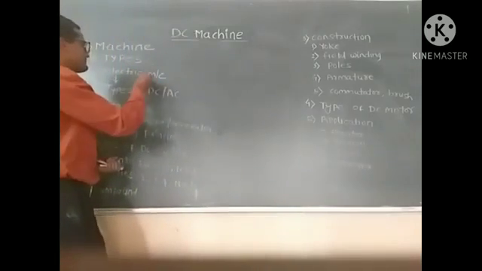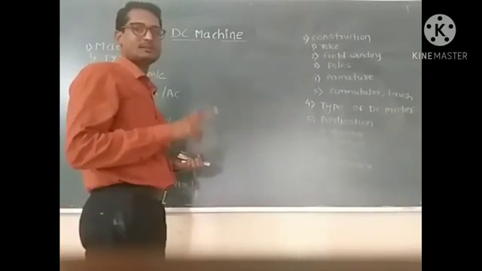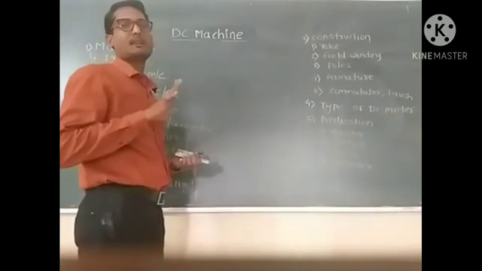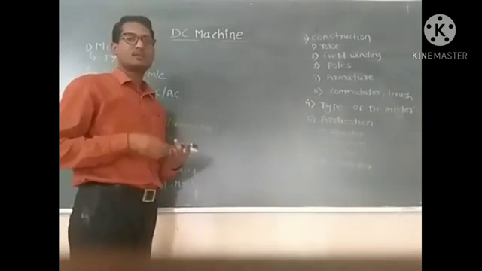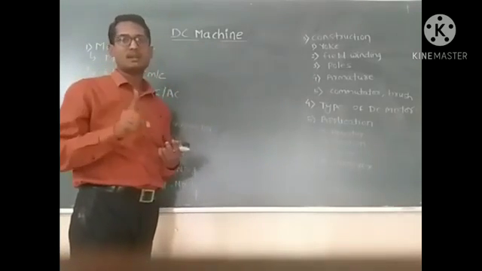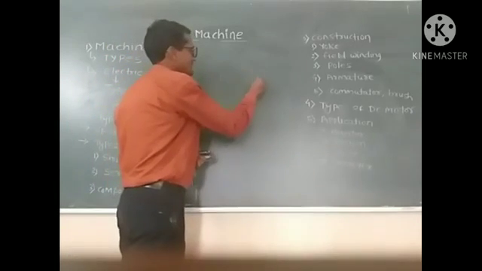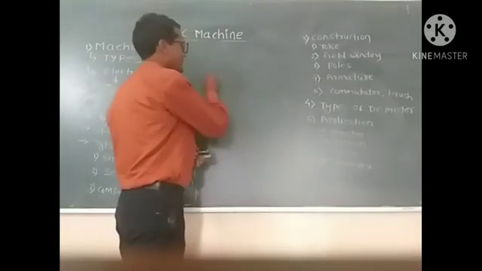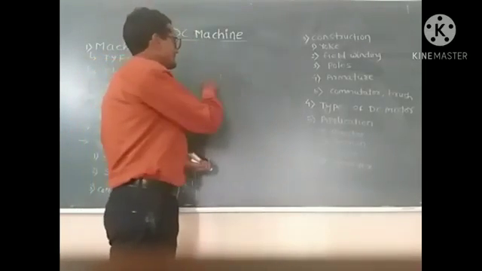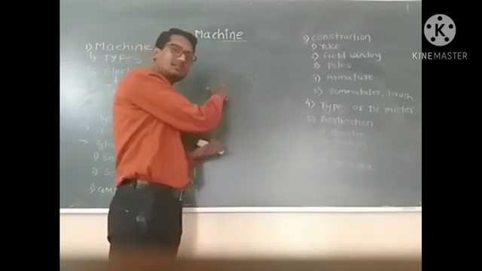After that, what is meant by electrical machine? The machine which converts electrical power into mechanical power. There are two types of electrical machines: first is the DC machine and another is the AC machine. What is meant by DC machine? The machine which operates on a DC power supply is called a DC machine.